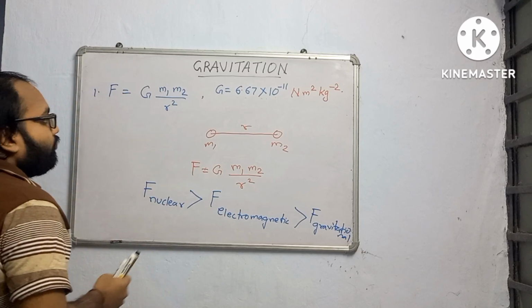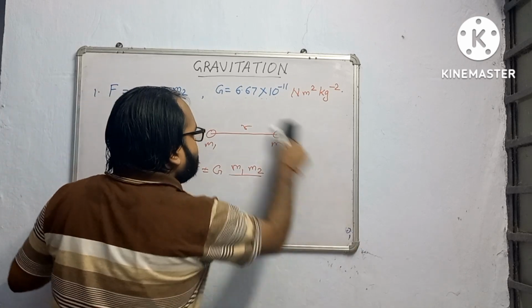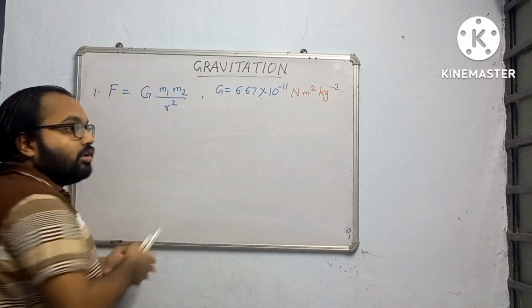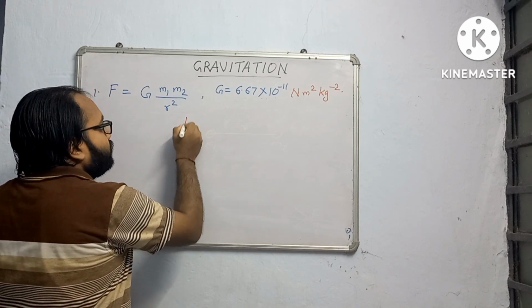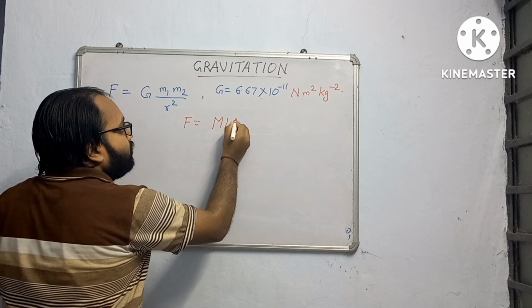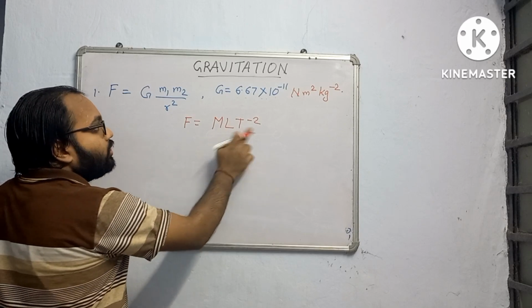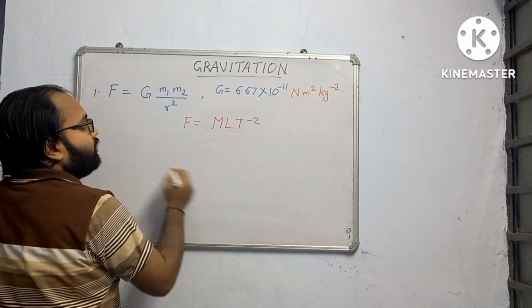Now let me erase this. Now what is the dimensional formula for G? We know force is equal to mass into acceleration. This is the dimensional formula for force. Now meter square and kg raised to the power minus 2.